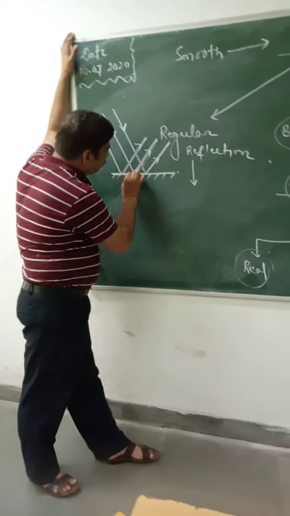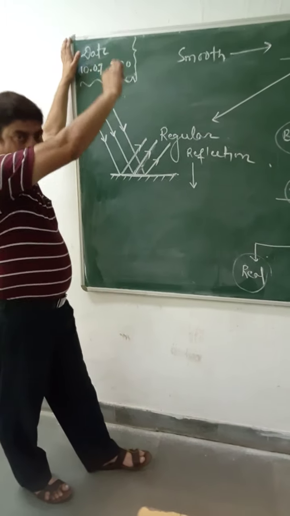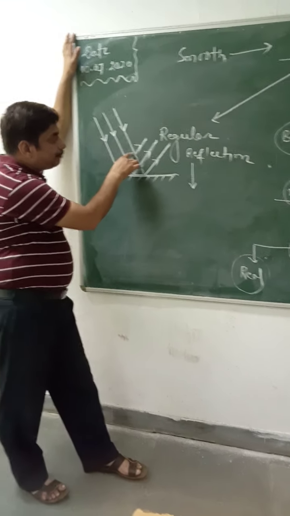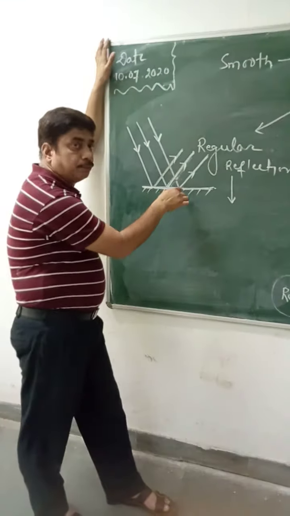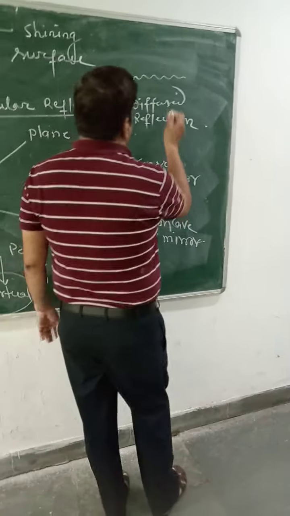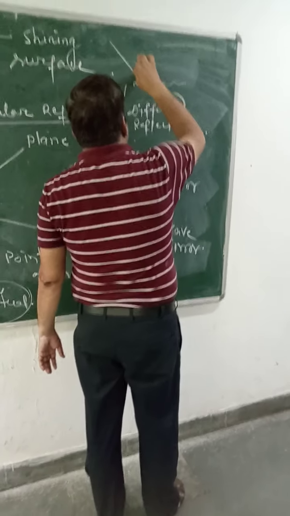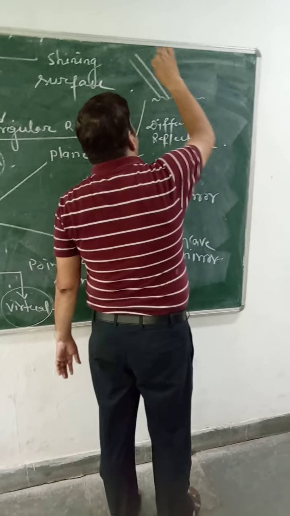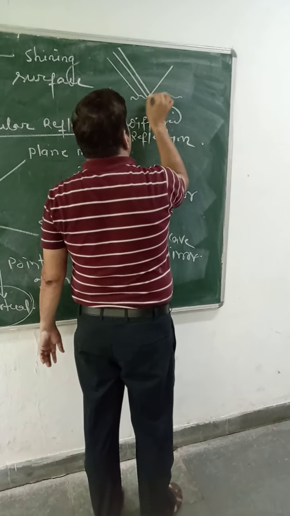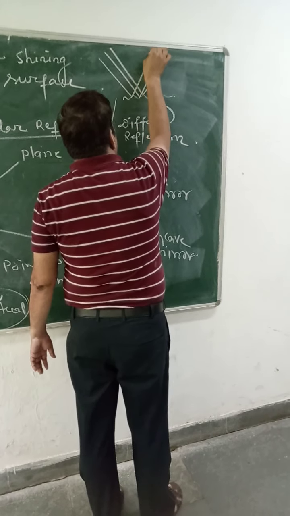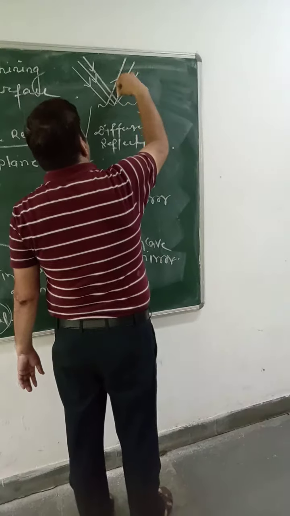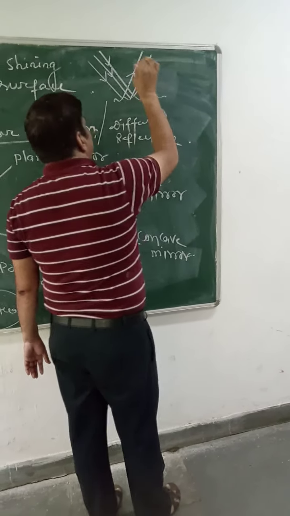If the surface is completely smooth, then it can be represented by a straight line, meaning incident rays are parallel and reflected rays are also parallel. In the case of diffuse reflection, the incident rays are parallel, but the reflected rays are not parallel. So this is the difference between regular and irregular reflection.